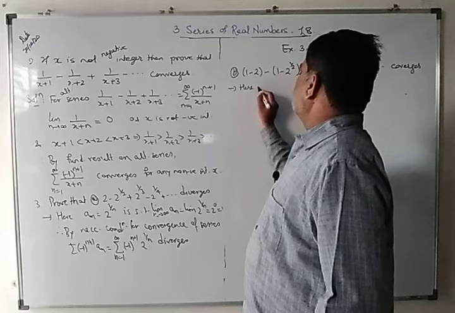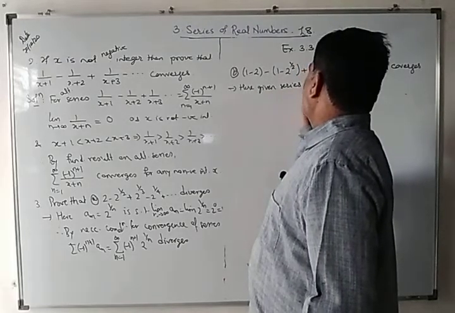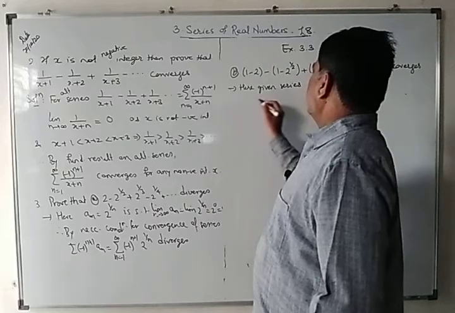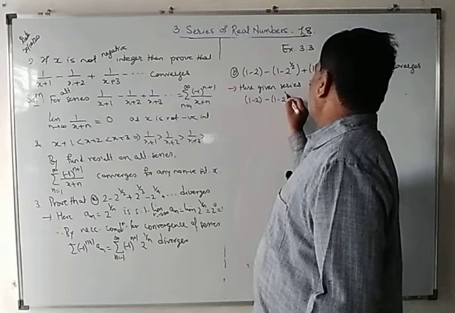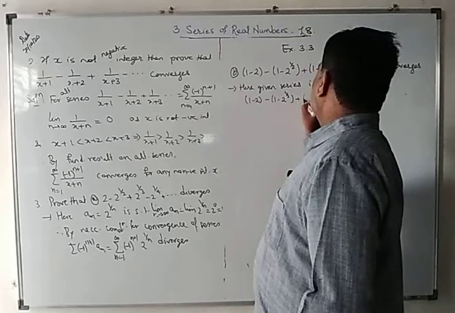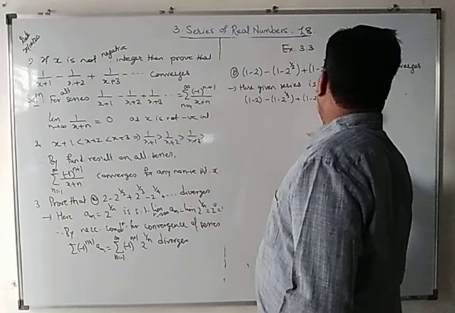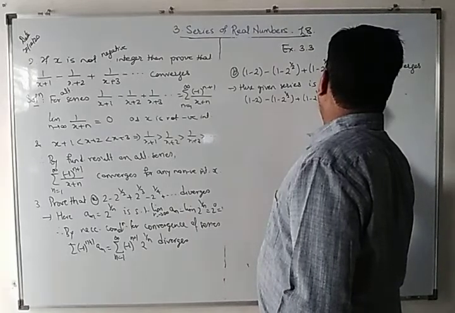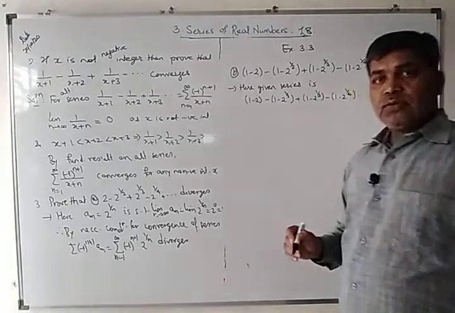Here the given series is 1 minus half, minus (1 minus 2 raised to half), plus (1 minus 2 raised to 1 by 3), then (1 minus 2 raised to 1 by 4), and so on.